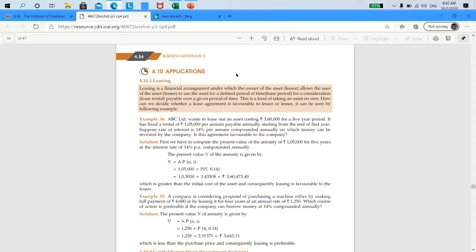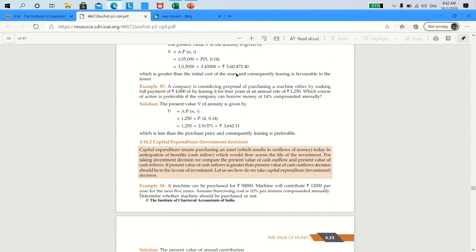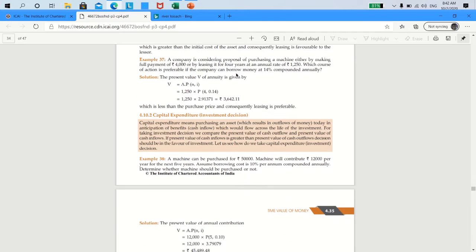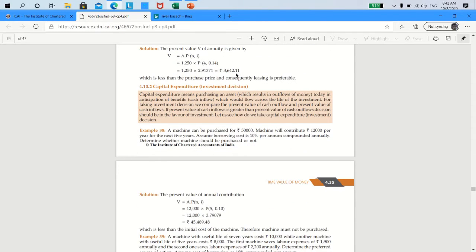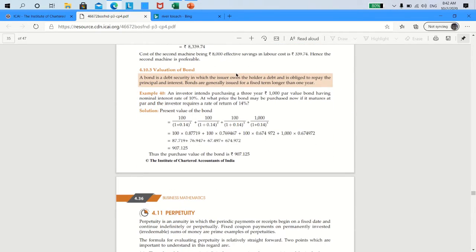Then your capital expenditure decisions in terms of whether you should buy an asset or not, the logic remains the same. Okay. Now, valuation of a bond is another concept. Bond is something like your fixed deposit or a debenture which gives you interest income over the period of life of the bond.